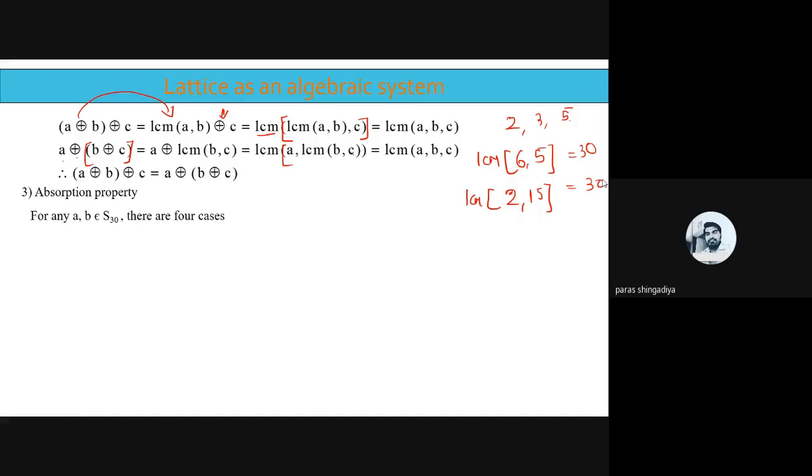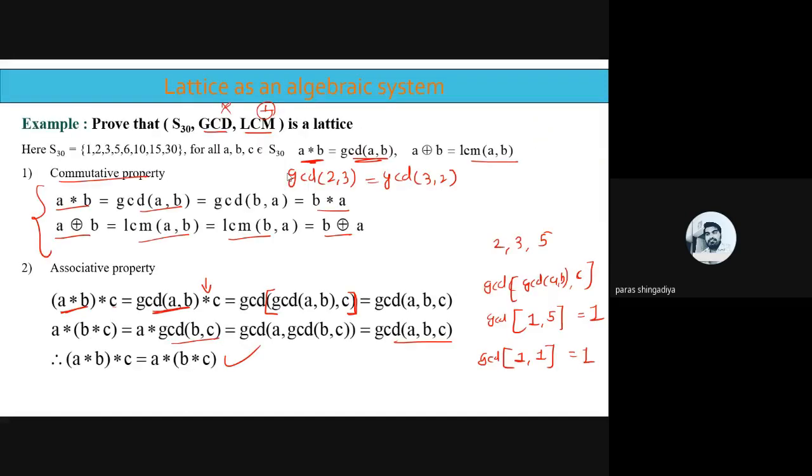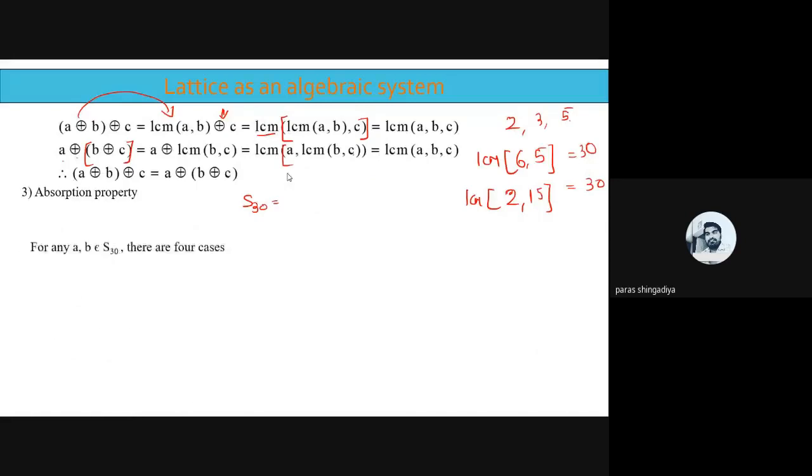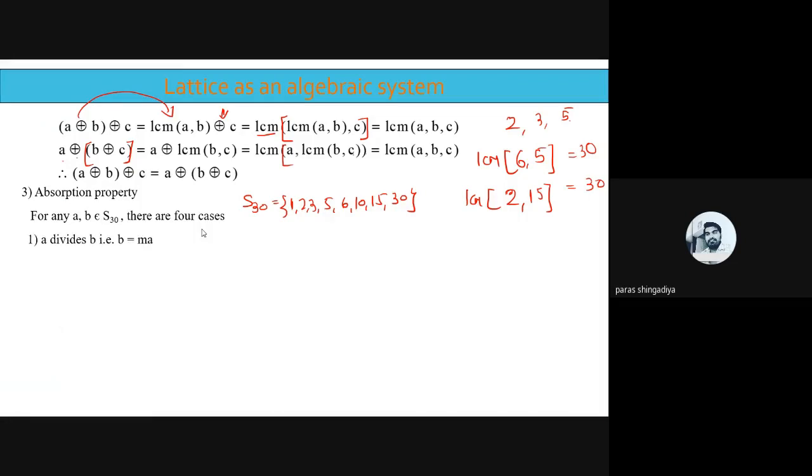Clear? And now the absorption property is important here. It will involve 4 various cases for different parameters, for different values. Why is that? Because we have S30, which includes a variety of numbers: 1, 2, 3, 5, 6, 10, 15, 30. So it will involve 4 various cases, because for GCD and LCM, the first case is where A divides B. We'll consider such choices which follow this condition.